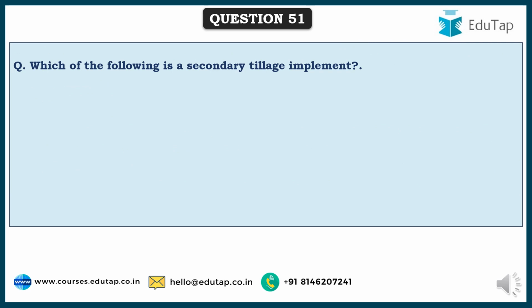So friends, here comes the next question from Agri Engineering. Which of the following is a secondary tillage implement? Of all the options provided, the correct answer was disc harrow. Apart from disc harrow, that is harrows. Disc harrow is one of the types of harrows. Cultivators, rollers, planks, they all form a part of secondary tillage implements only.